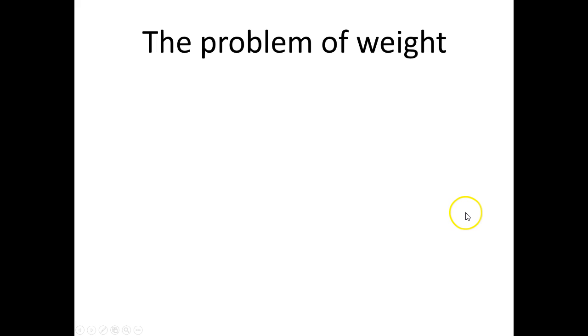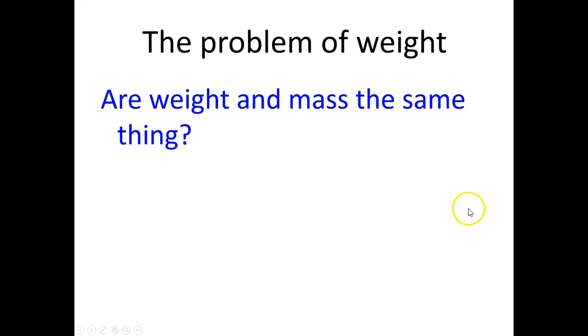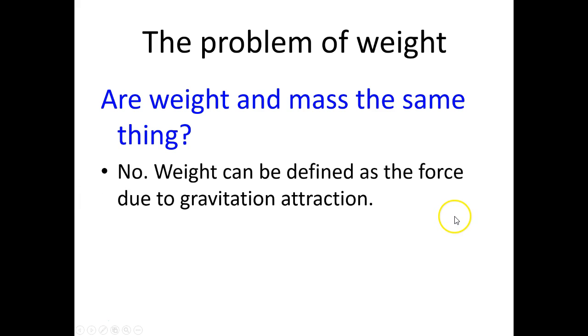So that takes us to the next part. Here's the problem with weight. They want to know, are weight and mass the same thing? And they are not. Weight is defined as the force due to gravity. When we write the force due to gravity, we write it Fg. We can also write it W, but we're also going to write it as mass times gravity. So mass is a component of weight, but weight is not a component of mass. Mass kind of stands on its own.